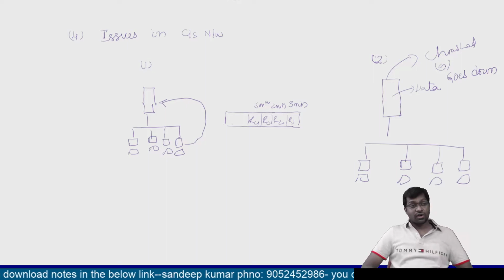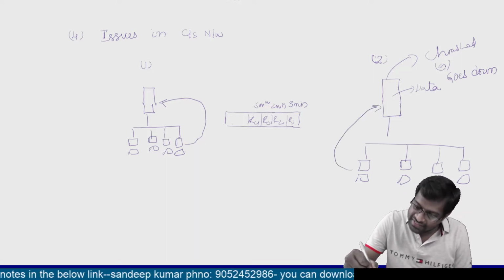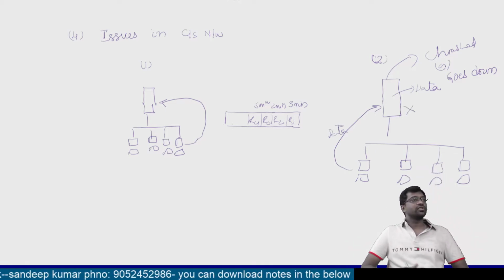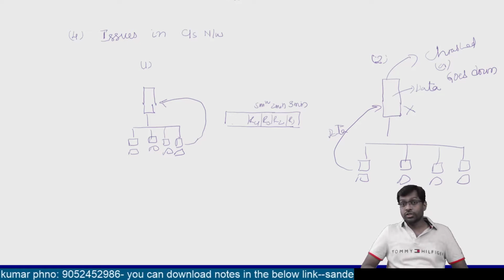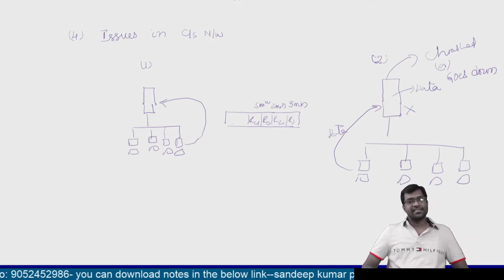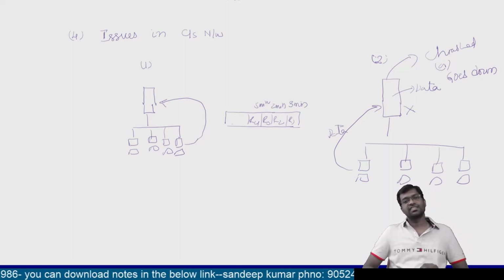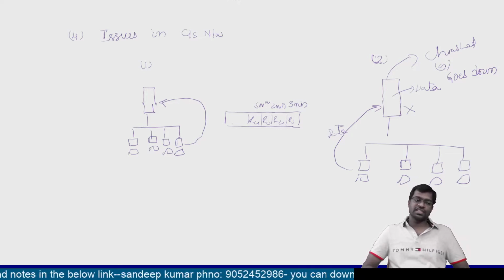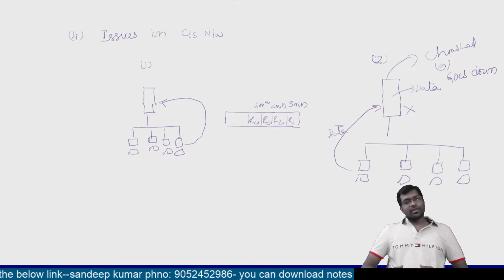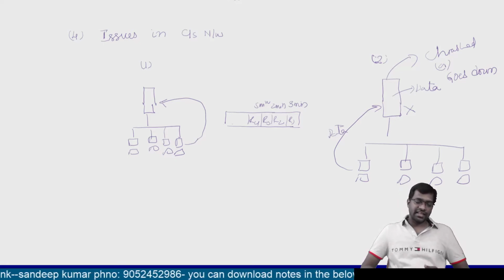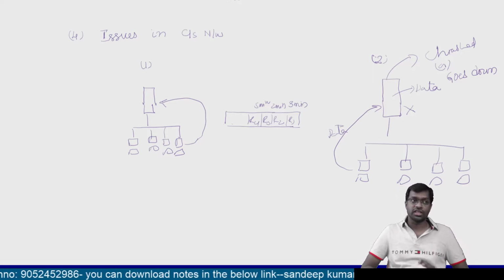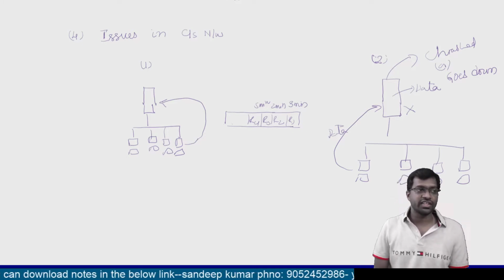Now when the server is not working, can the clients access the data? No, the clients cannot access the data. So that is the second issue. What is the second issue? If the server goes down or crashes, can the clients access the data? No, the clients cannot access the data. So these are the two issues which we have in client server network. What is the first issue? If multiple requests come simultaneously, the server will take certain time for processing of data. What is the second issue? If the server goes down or crashes, can the client access the data? No, the client cannot access the data. So these are two issues in client server network.